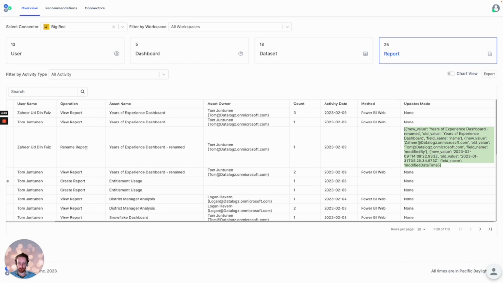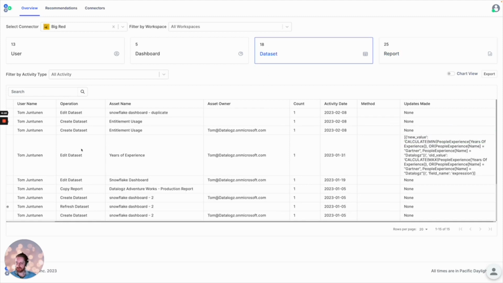So here we see that a report was renamed. This is not too consequential. The name looks like it stayed pretty much the same, so I don't believe any downstream users would have any issues finding this. But if we look at maybe the dataset changes, we can see that a dataset was edited here, and this measure was changed to use min instead of max.